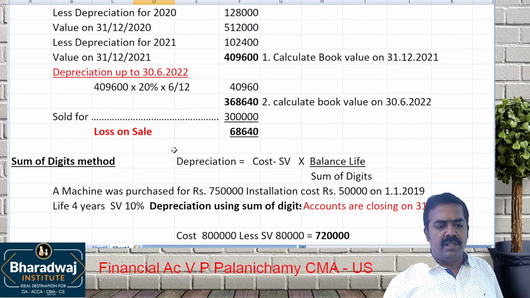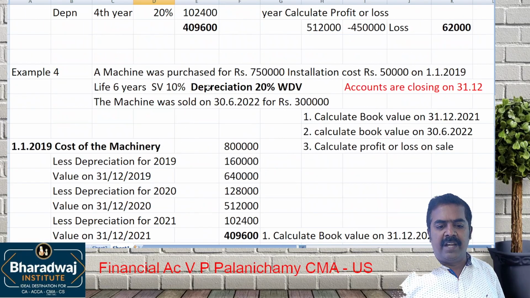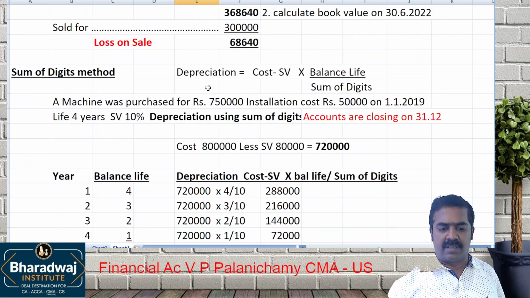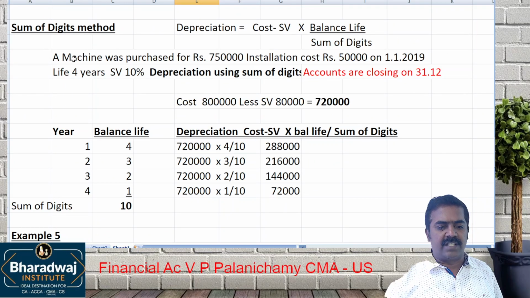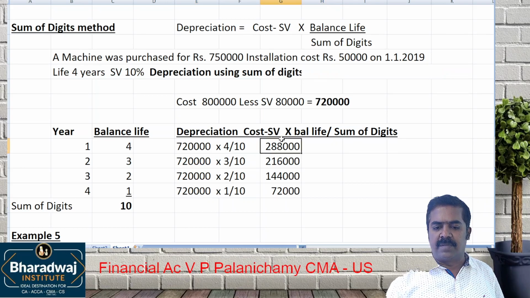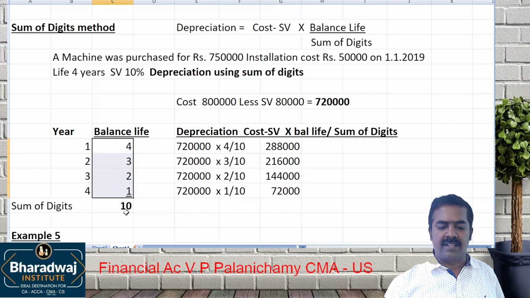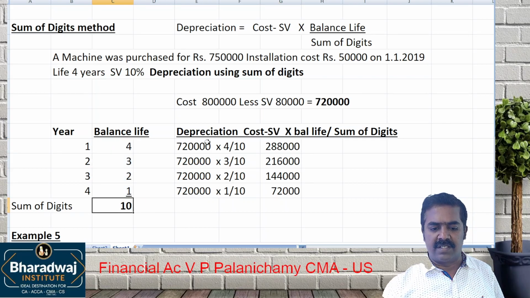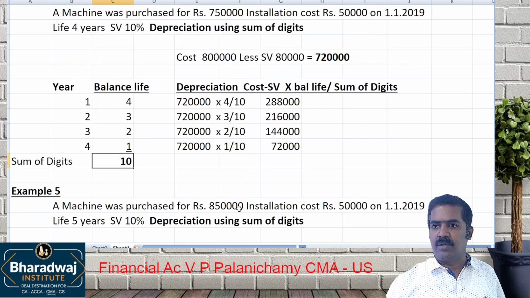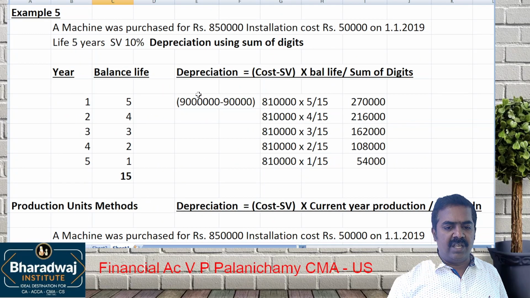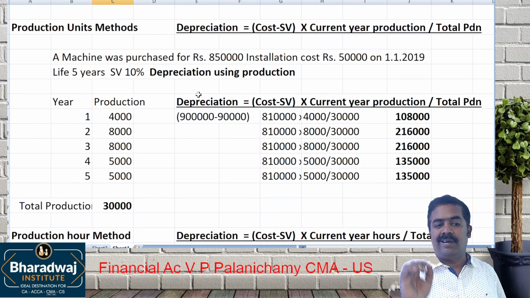Pay attention. Suppose they tell you to apply the percentage method. When they ask for the sum of digits method, then work out the balance life, and the total of balance life will give us the sum of digits. So 4 by 10, 3 by 10, 2 by 10.